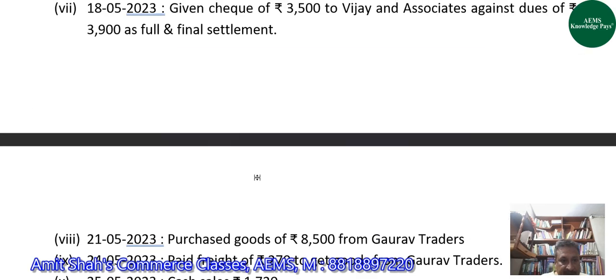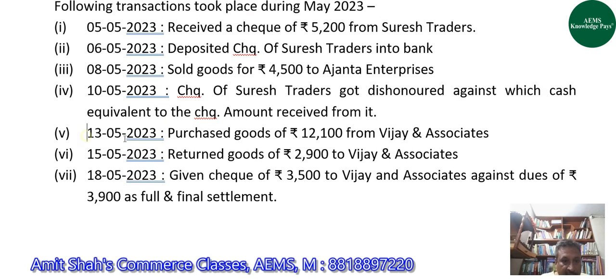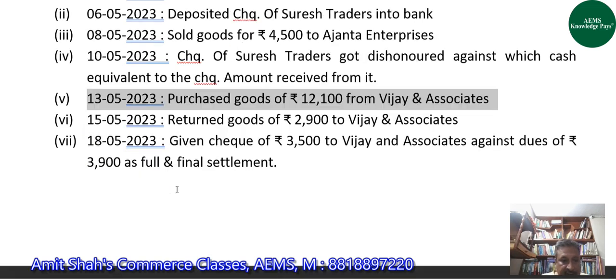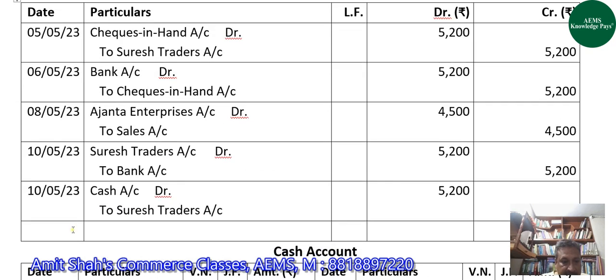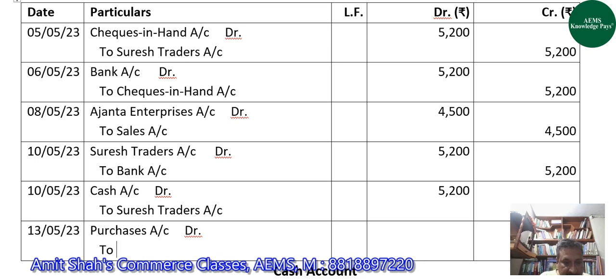Now after this, on 13th May, we purchased goods of rupees 12,100 from Vijay Associates. So for that, we will debit purchases account and will credit Vijay and Associates account with 12,100.